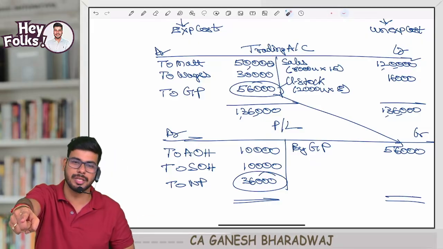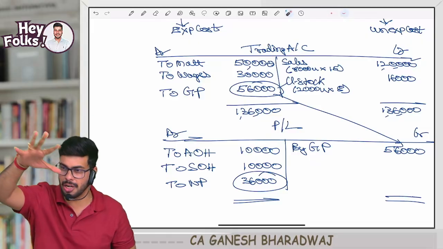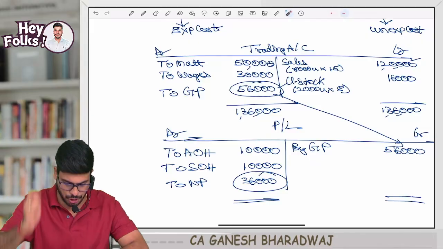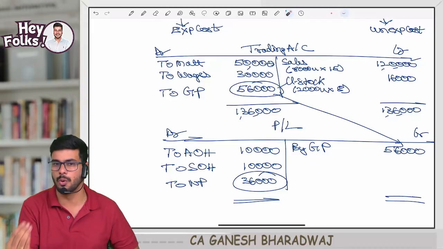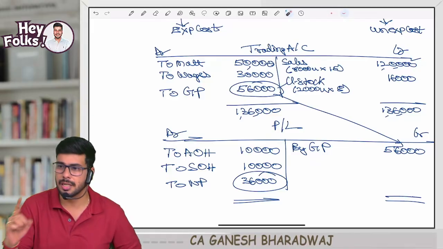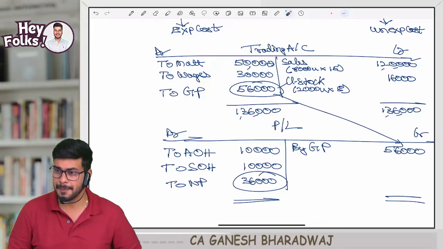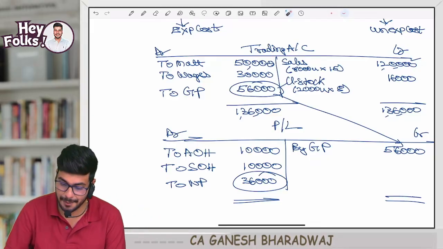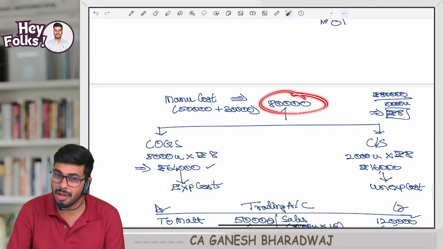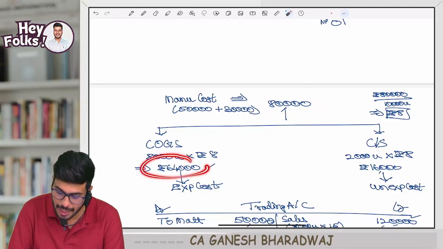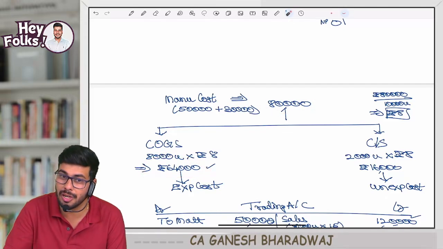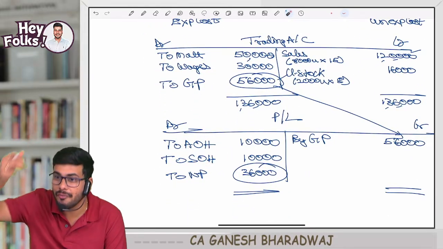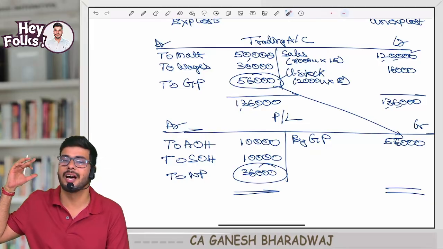Are you clear with this? It's a very critical understanding. Do not think we are going slow, but this is actually the seed which we are sowing right now. So this is why I said manufacturing cost expires only to the extent of cost of goods sold, whereas administration cost and selling cost will expire fully. Are you clear with this?